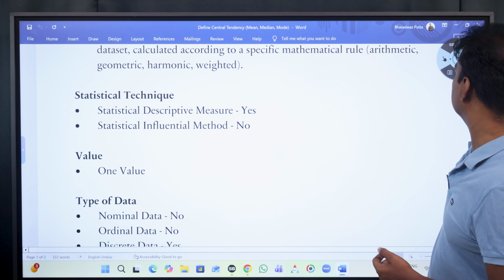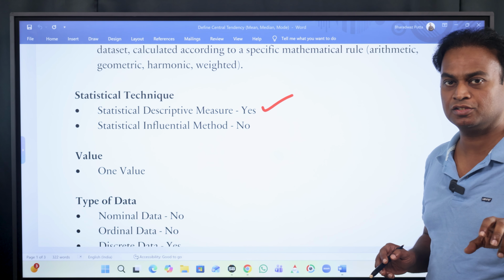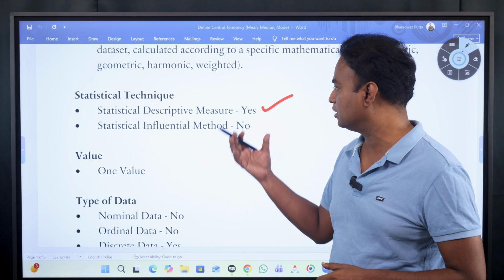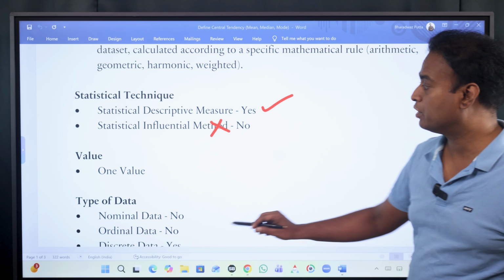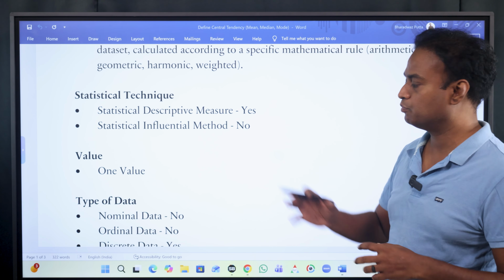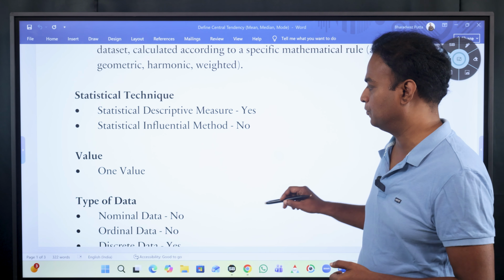Basically, it is a statistical descriptive measure. There are two types of statistics: inferential statistics and descriptive statistics. This belongs to descriptive statistics and it is a measure, not a method. And we are trying to get one value. It is a single value. It is not multiple values. Descriptive measures are always a single value or a couple of values. In this case, it is a single value.